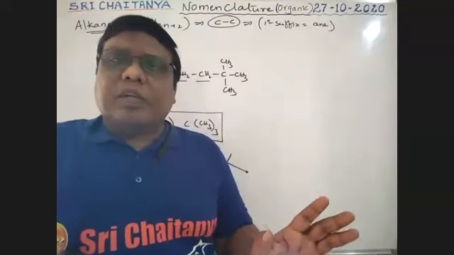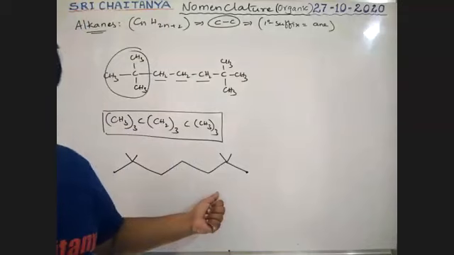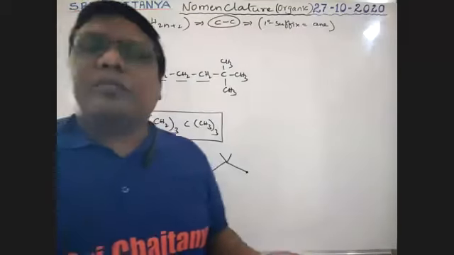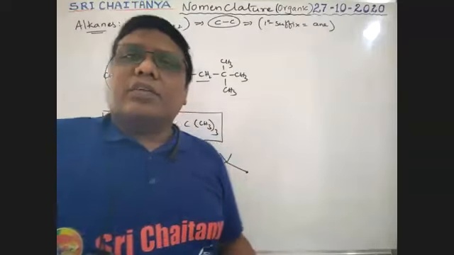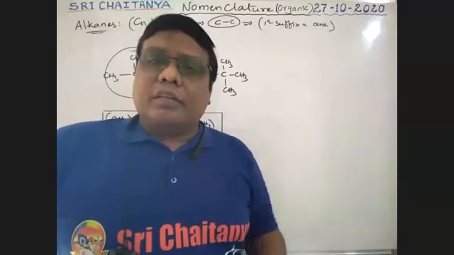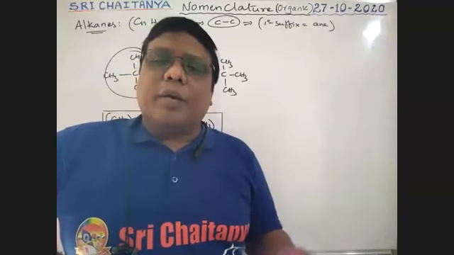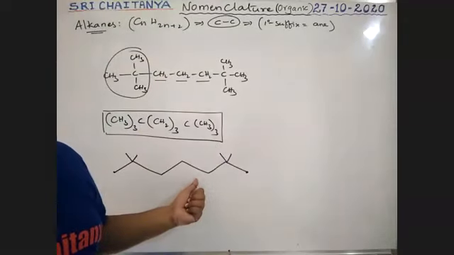Condensed formula, bond line formula. Among all these, the simplest way is the bond line format. While writing, I'm using the bond line formula for the IUPAC nomenclature explanation, boys.